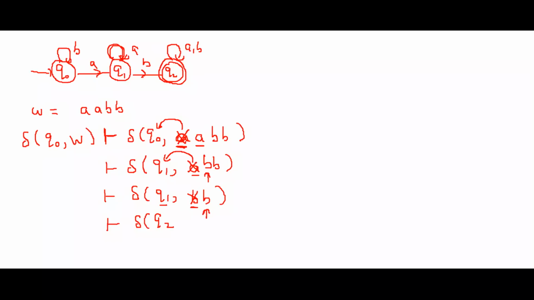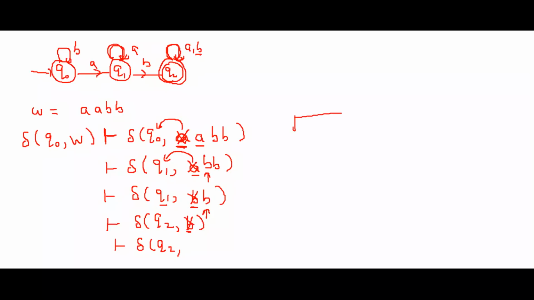Now the next symbol is b. What happens when you consume b on q2? If you apply b on q2, again you are going to the same state, q2. Now this symbol is also consumed.